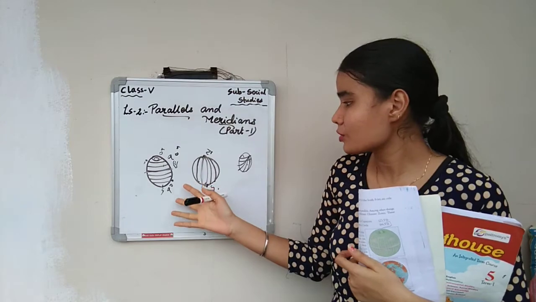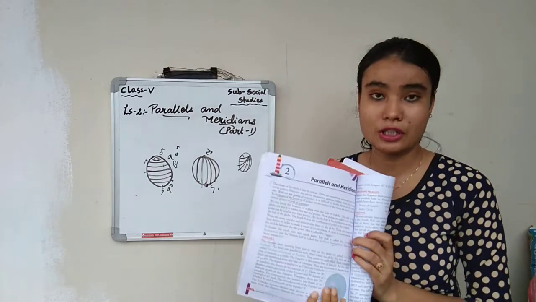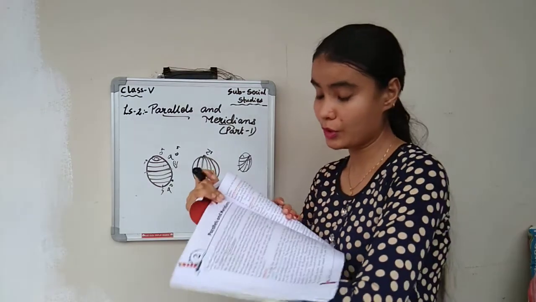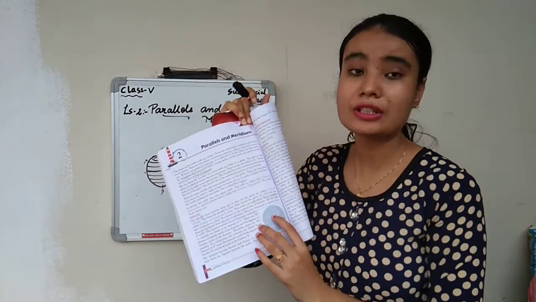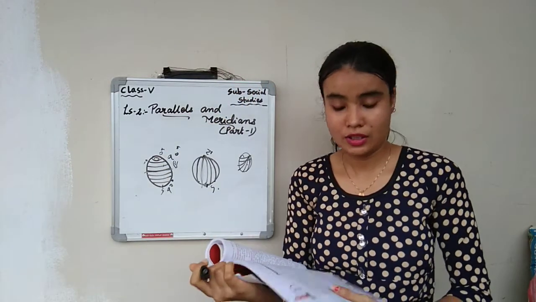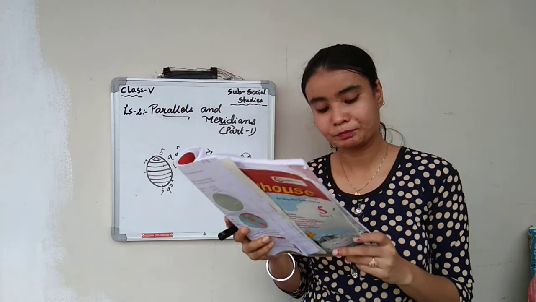It is just on the board or in the reader that we have drawn like this, but there are intervals between one latitude and another latitude. It is 10 degree intervals. Is that clear, children? Yes.